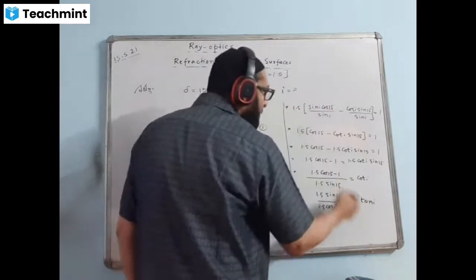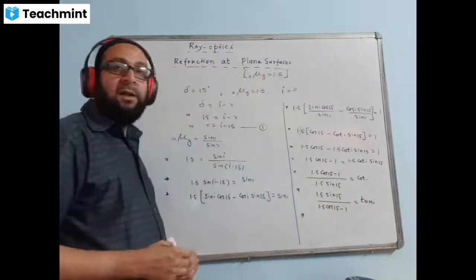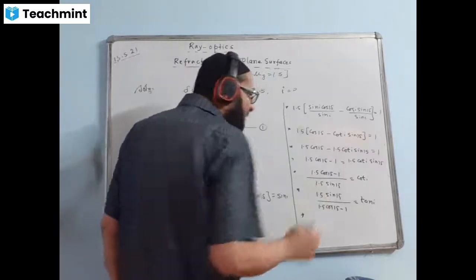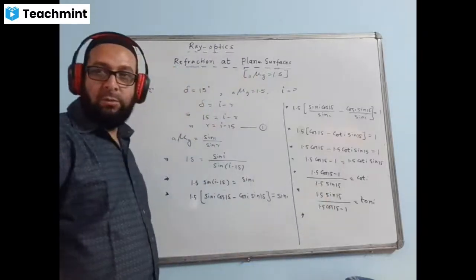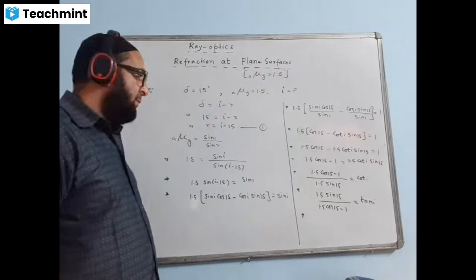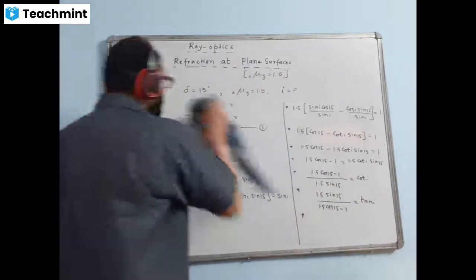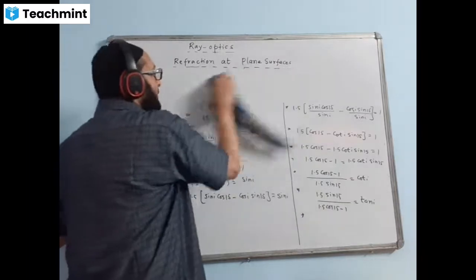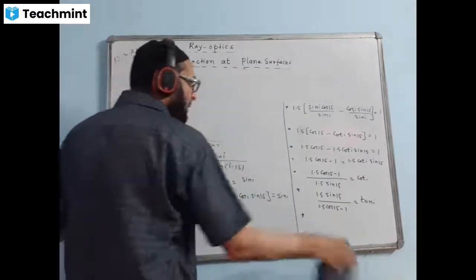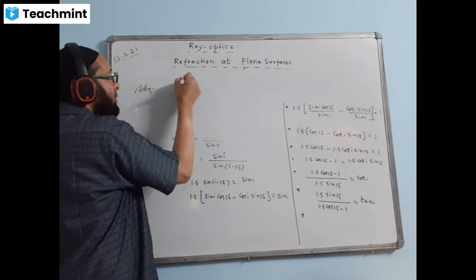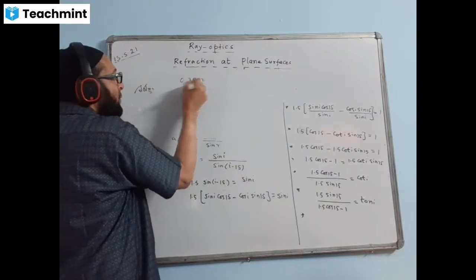Now I'll find the value of all these things in decimal and then I'll take tan inverse and get the answer. 1.5 sin 15 you can do in calculator in one shot. What is the answer? Please check and tell me. Share with me because I don't have a calculator. 0.3882.